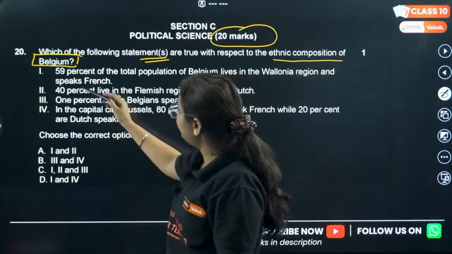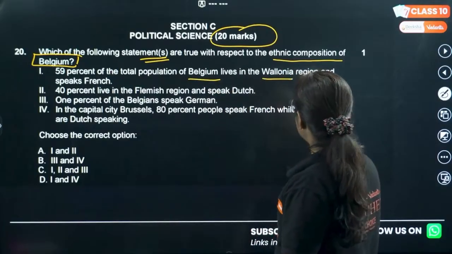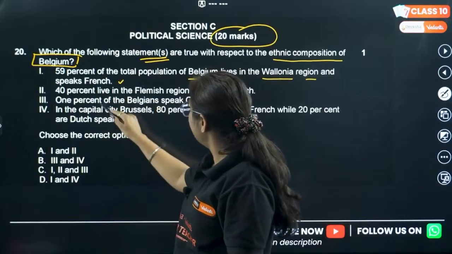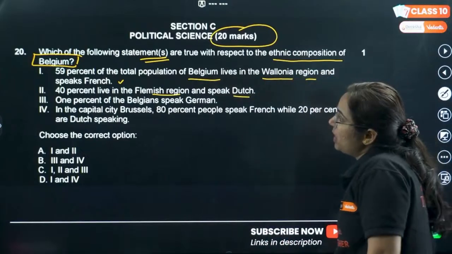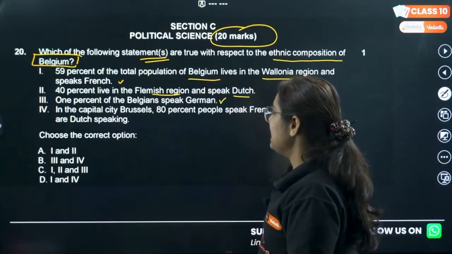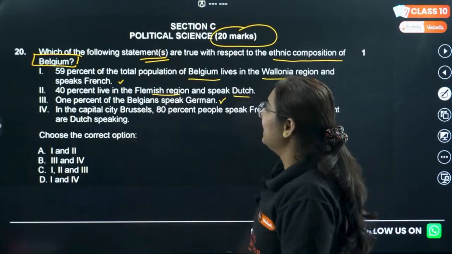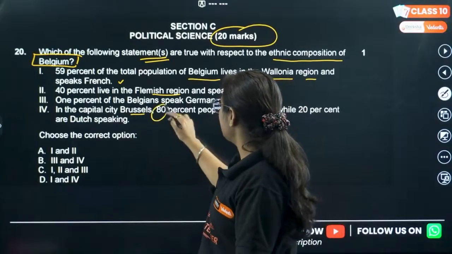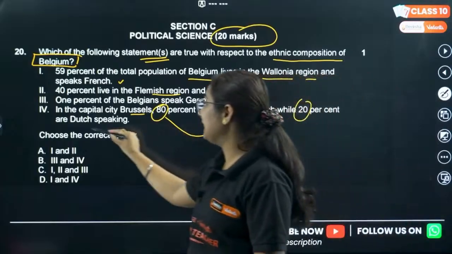Okay, 59% of total population of Belgium lives in Wallonia region and speaks French. Okay, crazy. 40% lives in Flemish region and speaks the language Dutch. 1% of the Belgians speak German. This is correct. I am sure about the third one. Rest I don't know anything, because yes, 1% of the Belgium speaks German. In the capital city of Brussels, 80% of the people speak French and 20% of the people speak Dutch.